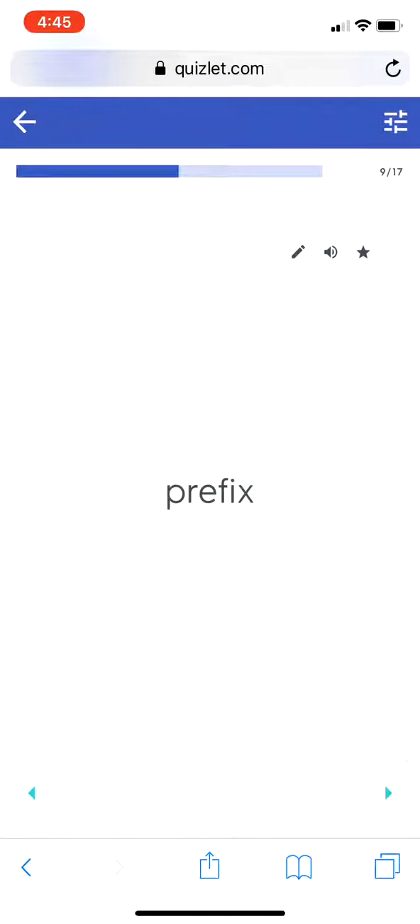Alrighty, here we go. Again, we're talking about prefixes. Remember, the definition of prefix is beginning of a word. All right, so a prefix is a beginning of a word.